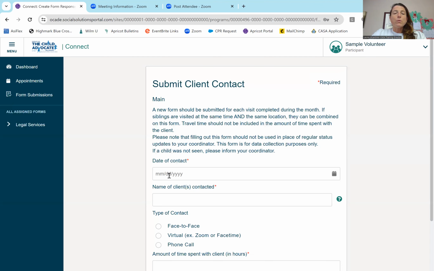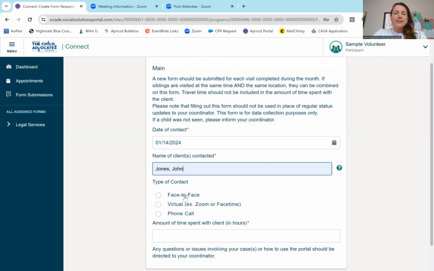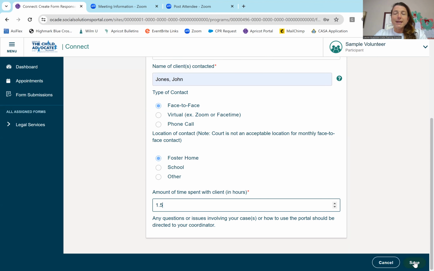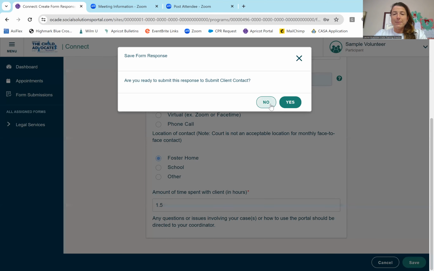All right. So we're going to put the date that we actually saw our child. So let's say we did January 14th, 2024. Name of my client. I'm seeing John Jones. Let's say I saw him face to face. It's going to drop down. I'm going to select foster home. And let's say I spent an hour and a half. So I'm going to put 1.5 hours. In the bottom right-hand side, it's going to hit save. It's going to say, are you sure? I'm going to hit yes.